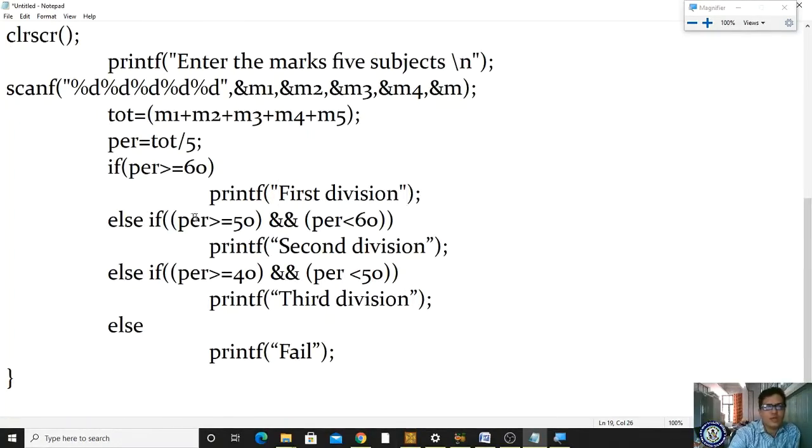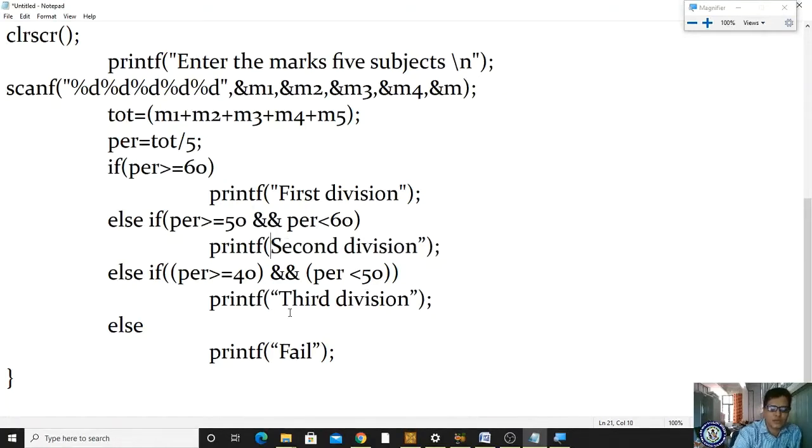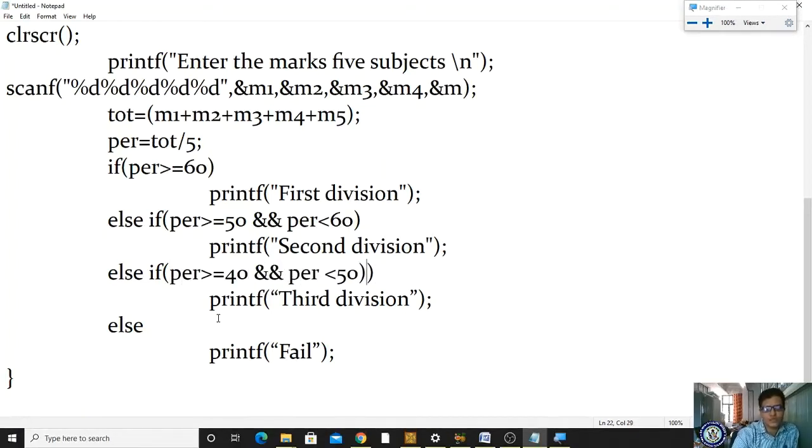Now else if percentage greater than or equal to 50 and percentage less than 60. Percentage greater than or equal to 50, logical AND. I don't want to explain, you have to give more attention to this. If percentage greater than or equal to 50 and percentage less than 60, then you are displaying with printf second division. Now you are writing else if percentage greater than or equal to 40 and percentage less than 50, then which division is it? Third division.